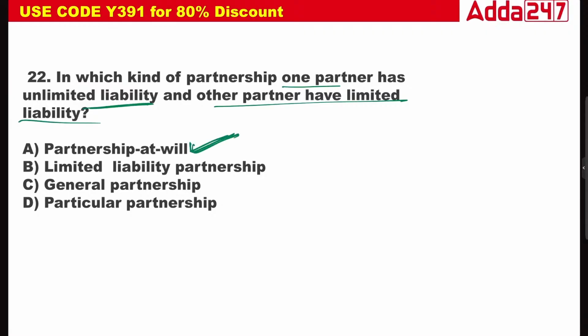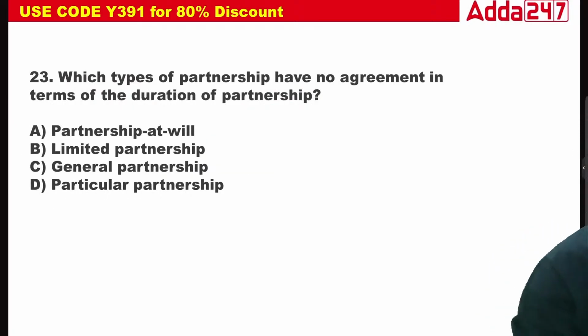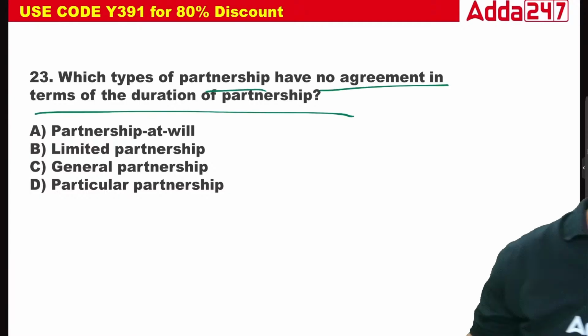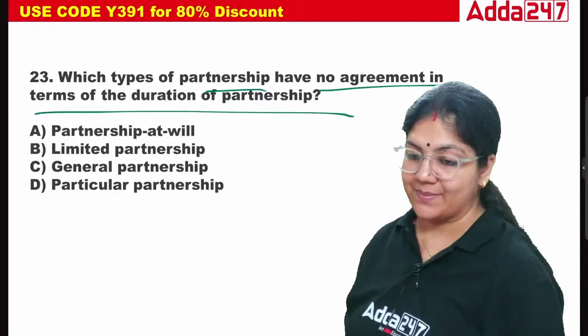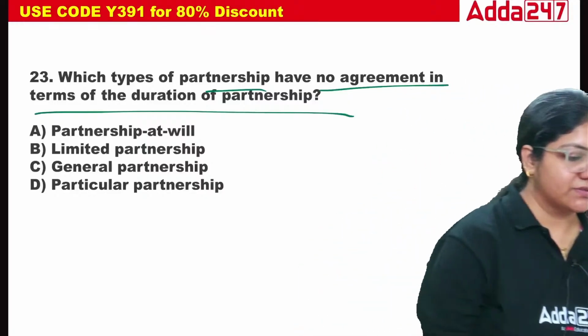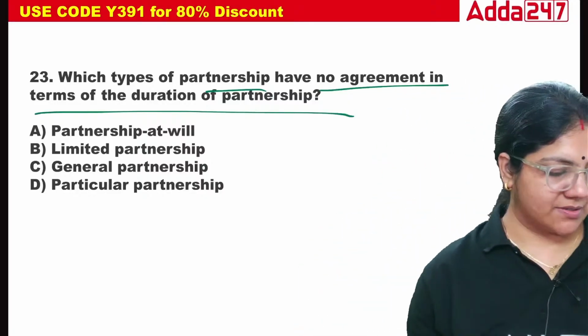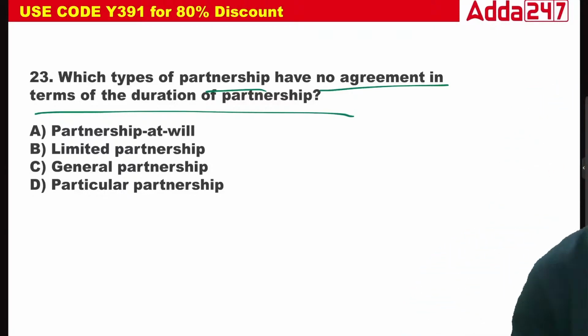Partnership at will depends totally upon the mutual understanding of the partners. What type of partnership has no agreement in terms of the duration of the partnership? It means no time period is fixed. Partnership at will, limited partnership, general partnership, or particular. No agreement in terms of the duration of the partnership is given, so no agreement of the terms is there. That is called a partnership at will.